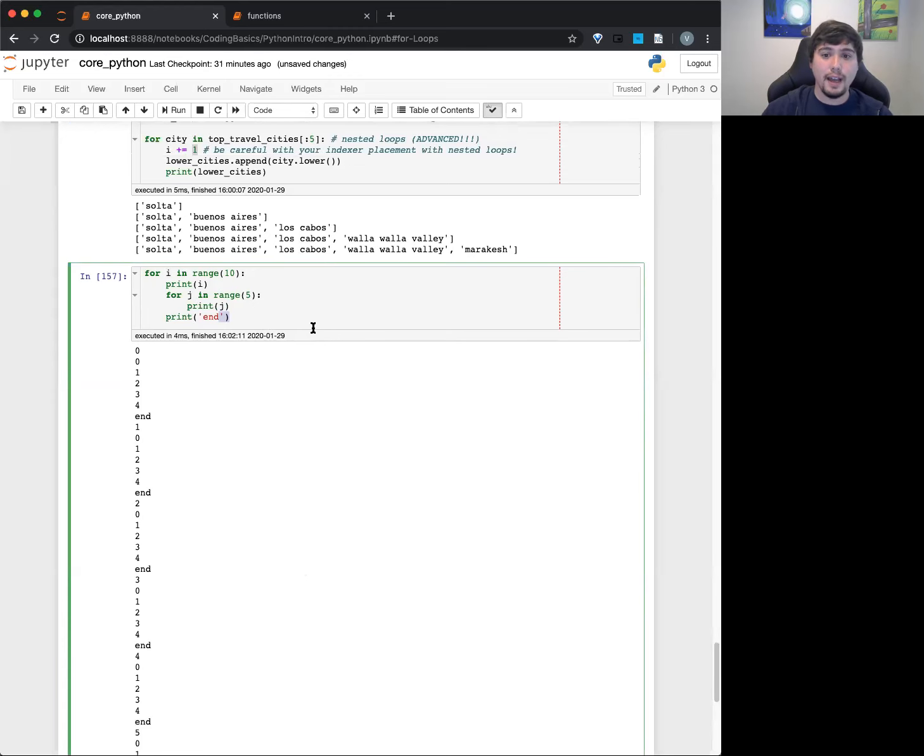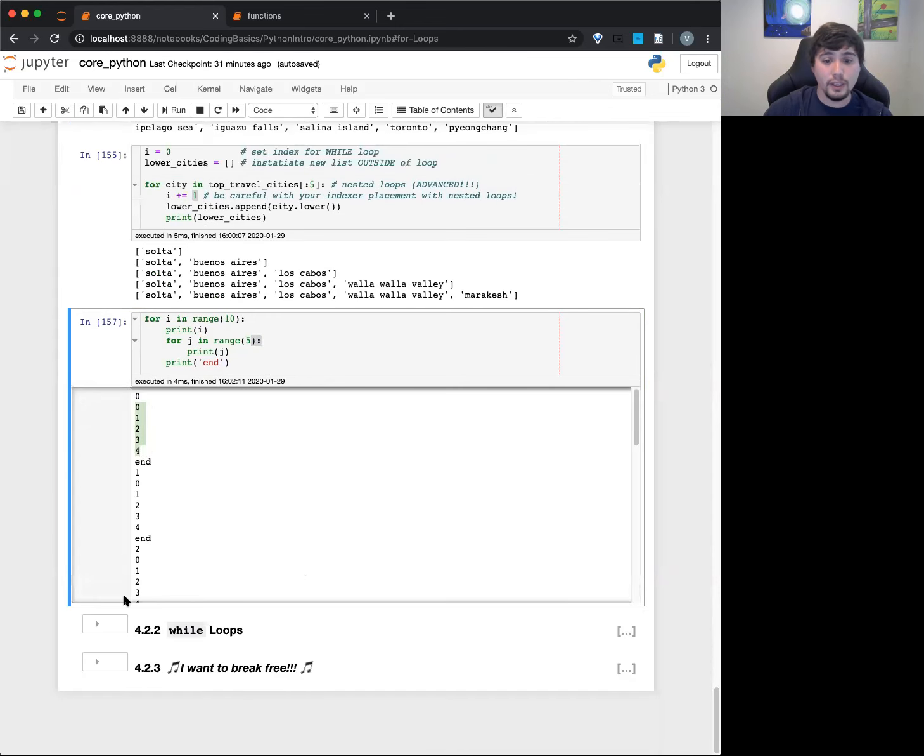Note that this is really typical where if you have a nested loop and you're not careful, it doesn't run like 10, 15 times. This is running 10 times, 5 times. It's running 50 times all the way through. So if I counted just these 0, 1, 2, 3, 4, this is repeated 10 different times. Okay, cool. All right.